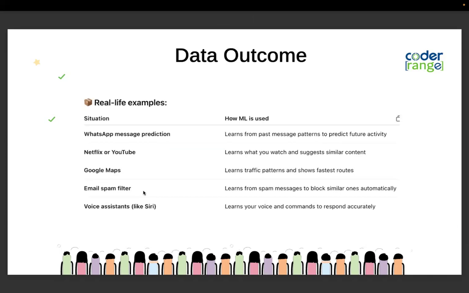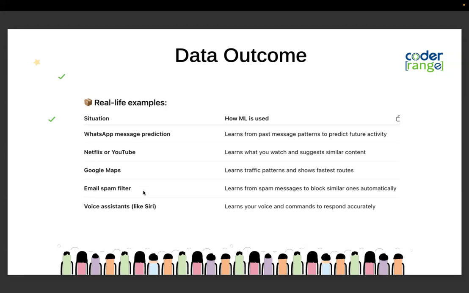Okay, but let's now look at some real-life examples of machine learning. WhatsApp message predictions: it will learn from your past message patterns to predict your future activity. This is where machine learning is used in WhatsApp. Even in YouTube, it will suggest similar content. In Google Maps, it learns traffic patterns. In email spam, it learns spam messages to block them. So we are all aware of these examples.